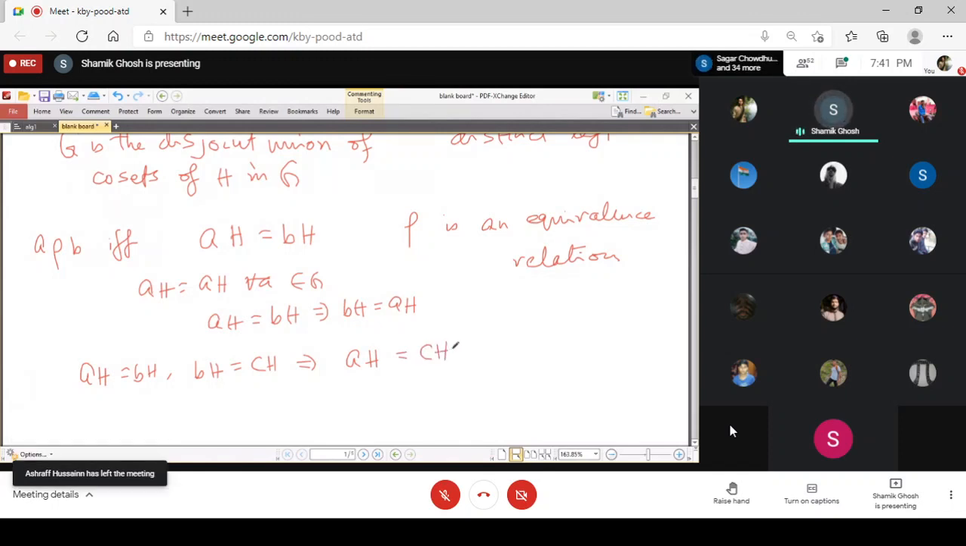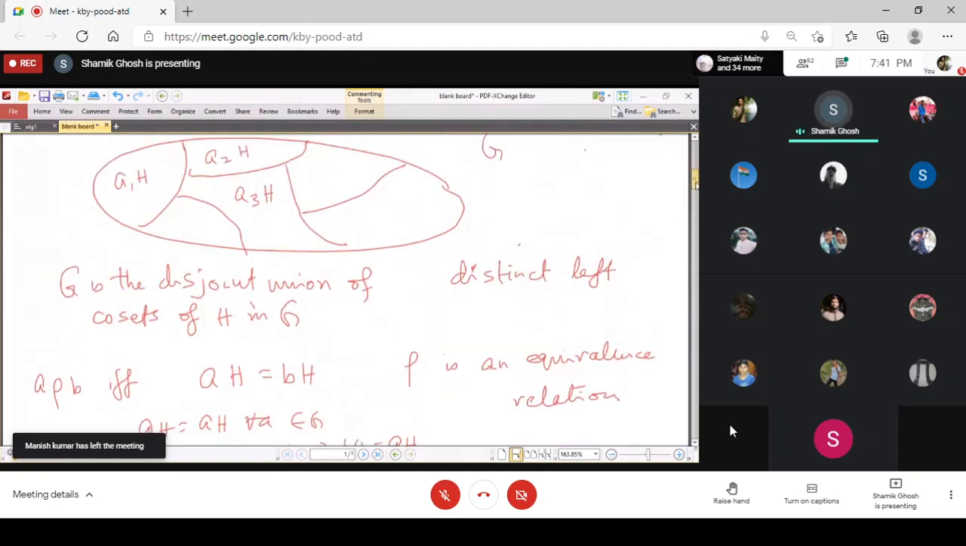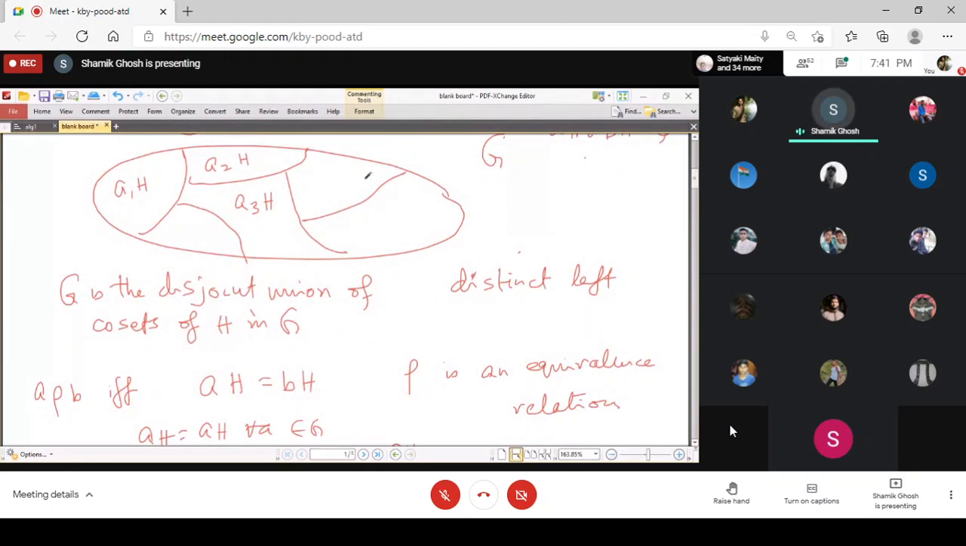So this is an equivalence relation, and you know that whenever an equivalence relation comes into a set, the set becomes partitioned into its equivalence classes. And actually its equivalence classes are all these cosets, because if they are equal, they are related. That is why two elements are related whenever they have the same coset. So the whole group is partitioned into the disjoint union of its left cosets.